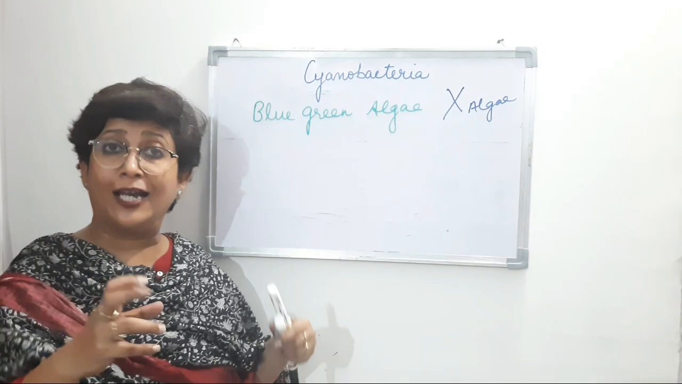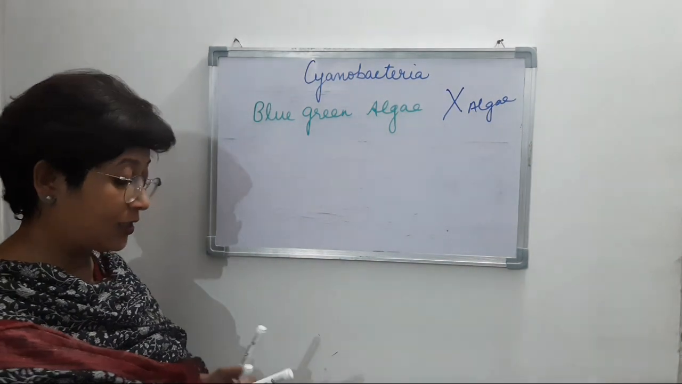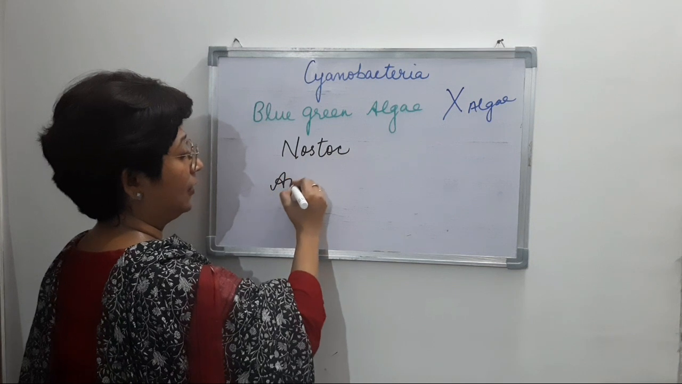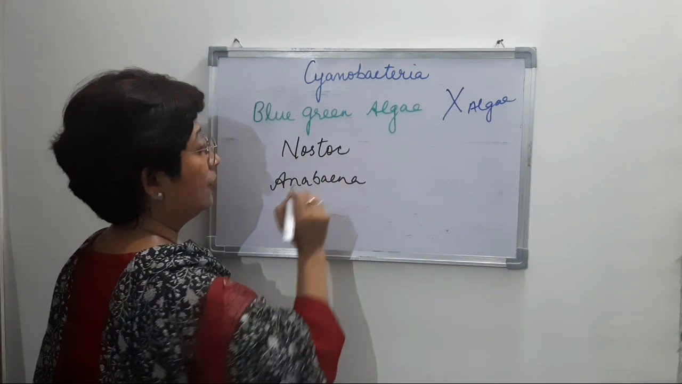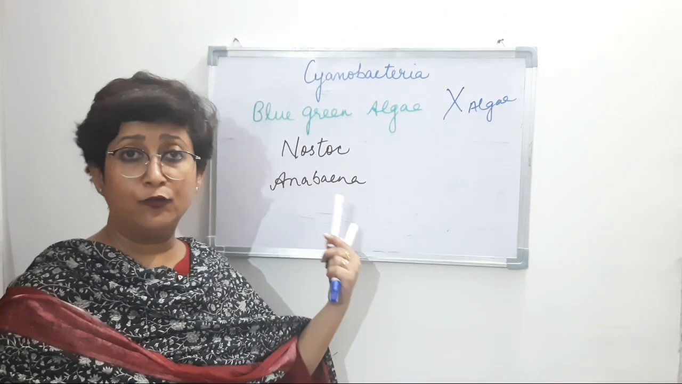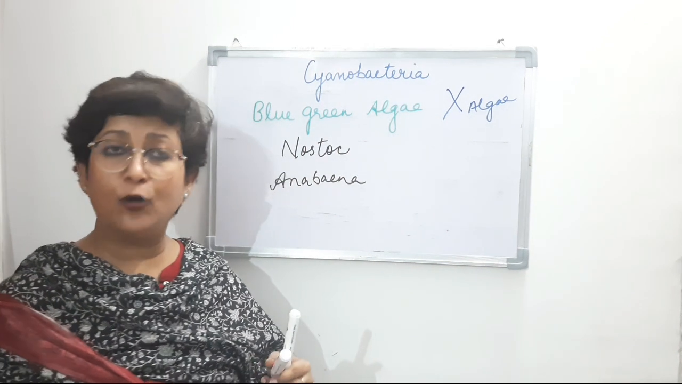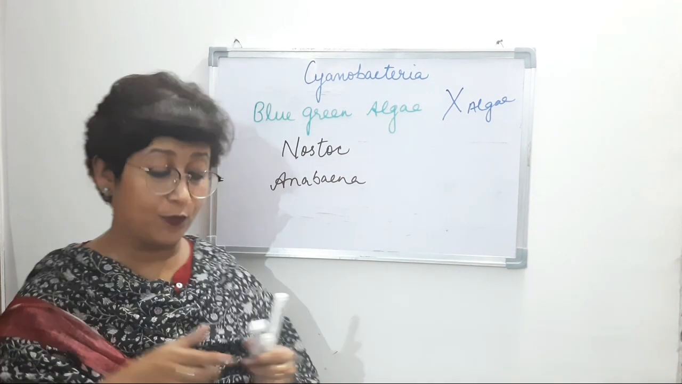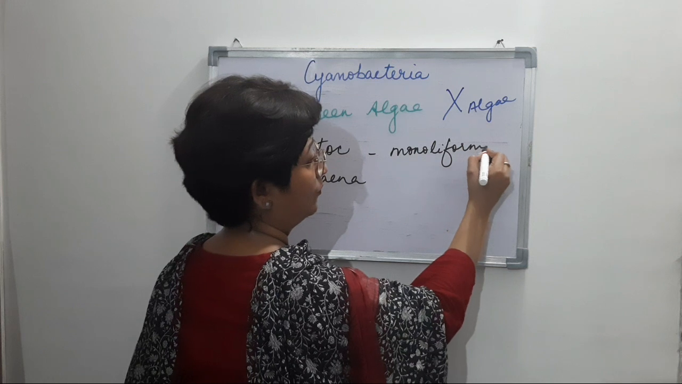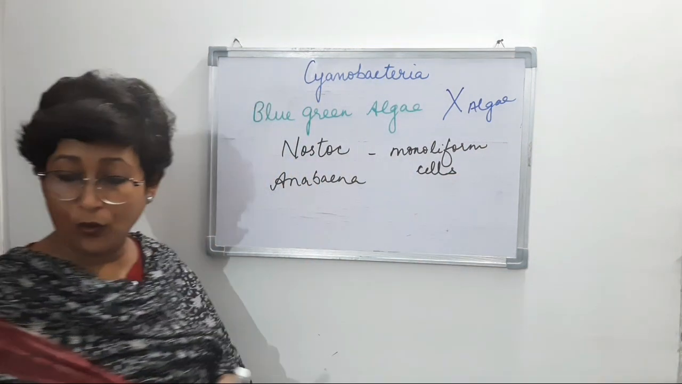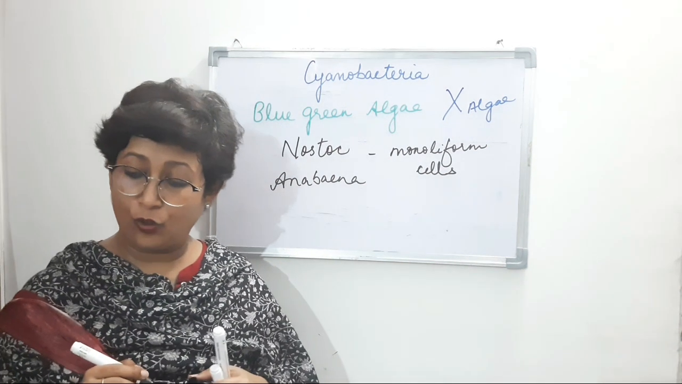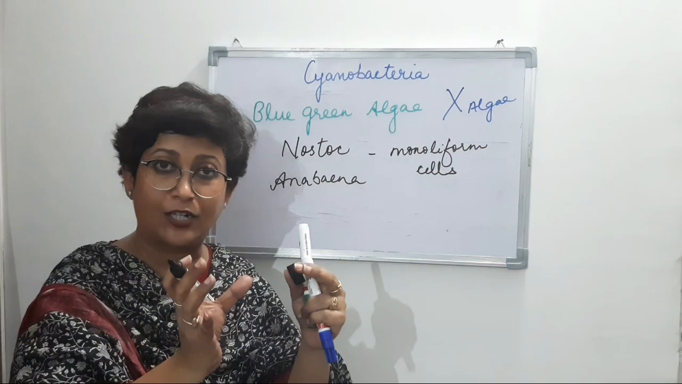And then there are two types of cyanobacteria that you will come across in your book: Nostoc and Anabaena, right? Talking about Nostoc, these are again found in colonies, and they are composed of filaments of moniliform cells. Now, what are these moniliform cells? It looks like a beaded necklace, right? It is a cylindrical structure.